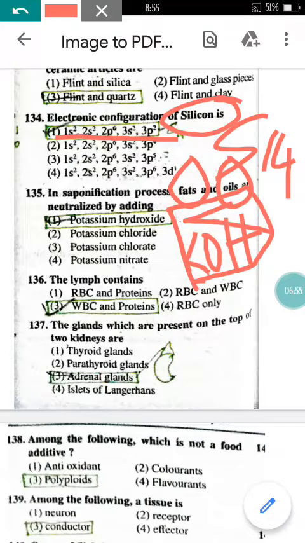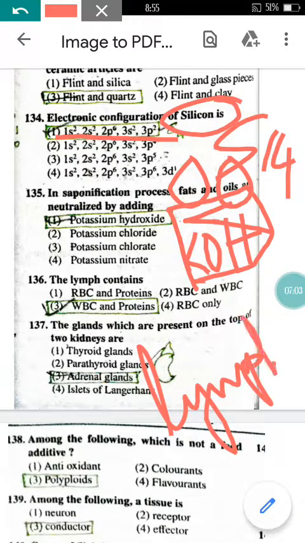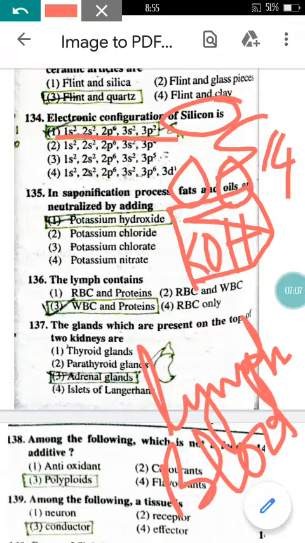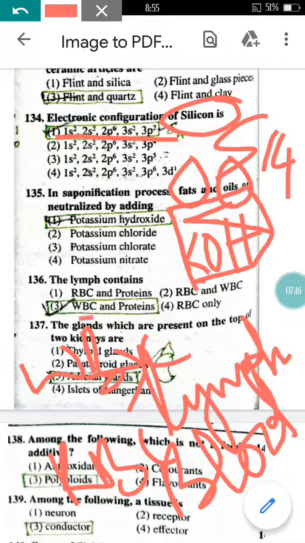Now come to question number 136 here. Lymph contains, as you know, lymph is nothing but the colorless fluid which is present inside our body, as we are having blood as of red color, right? What is the reason of blood as the red color? Because RBCs are there. What is the reason of lymph as the colorless? Because WBCs are there. With the WBC, proteins are also available. So option 3 will be the correct here.